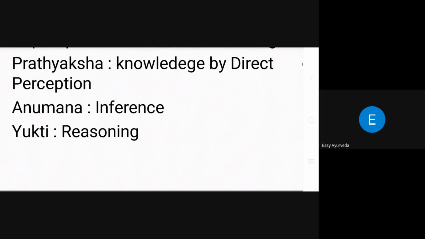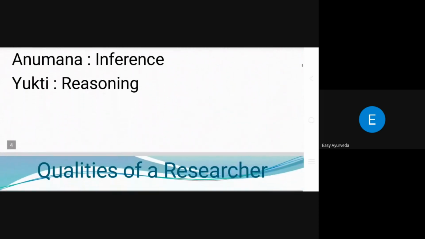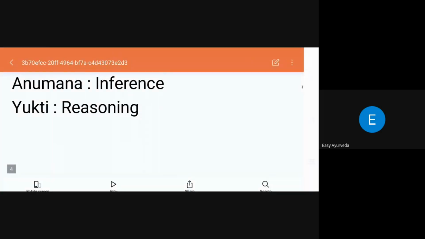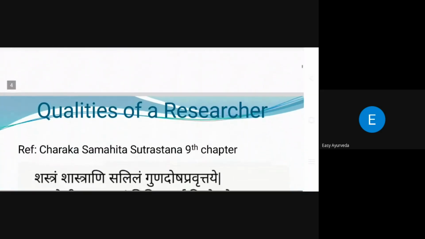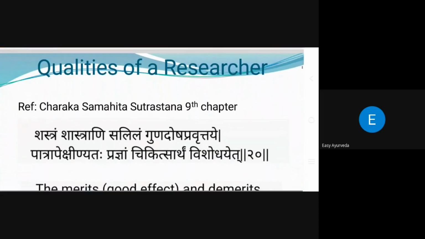The third is Anumana, that is inference. The fourth is reasoning capacity: how we should reason, and on what basis we tackle our problems. The next point is the qualities of a researcher.